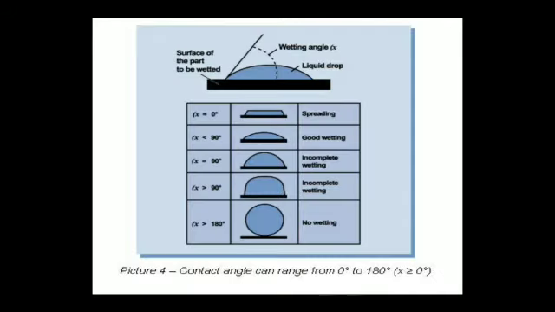Another example: theta is 0, spreading. Theta less than 90, good wetting. Theta equal to 90, incomplete wetting. Theta greater than 90, incomplete wetting. Theta equal to 180, no wetting occurs.